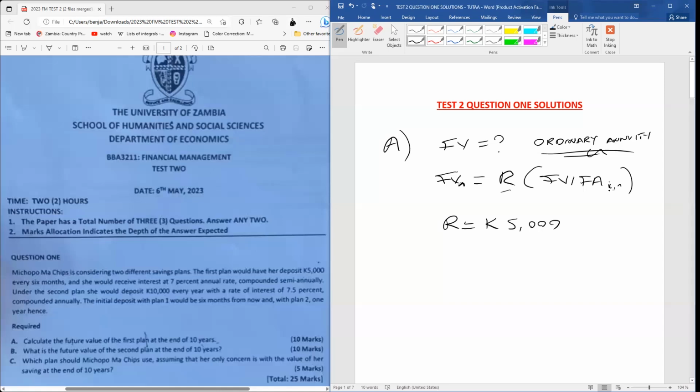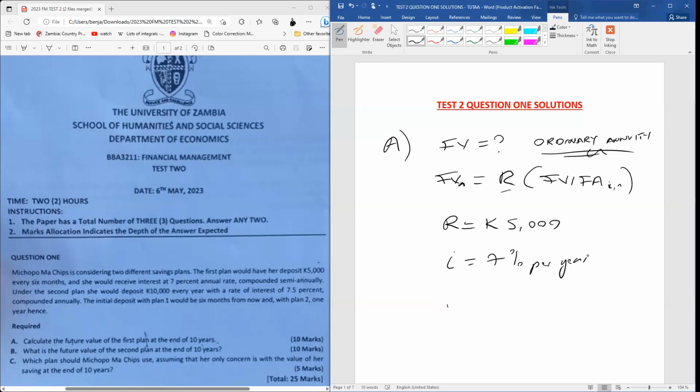Do we have our interest? No, we do not. Yes, we have our interest per year, but we need to convert this to semi-annually. So we only have our interest rate per year, but we do not have our interest rate semi-annually. Okay, so do we have our number of periods? No, we do not have that as well. So let's find our interest rate. Let's find our number of periods. Let's also find our future value interest factor for this annuity. Fine. So our i, remember that we've been given 7% per year.